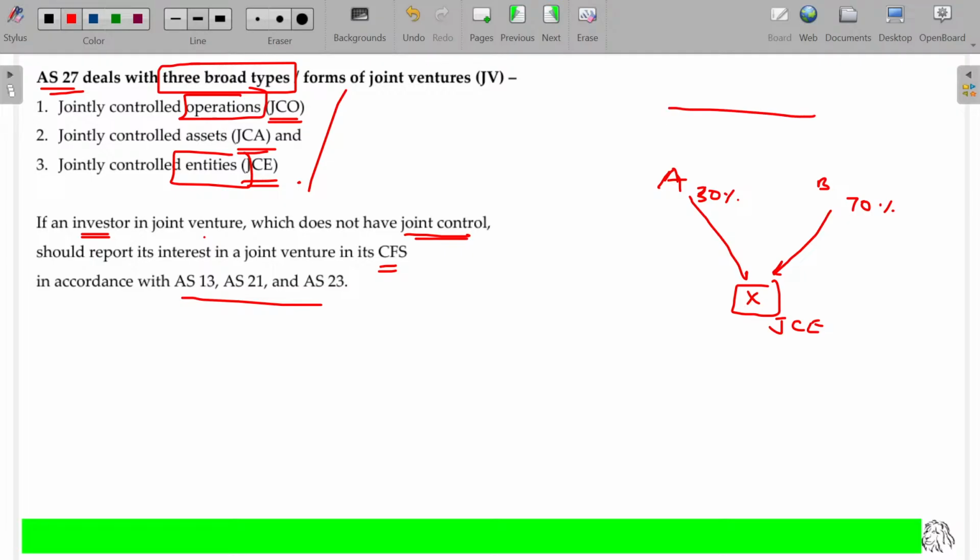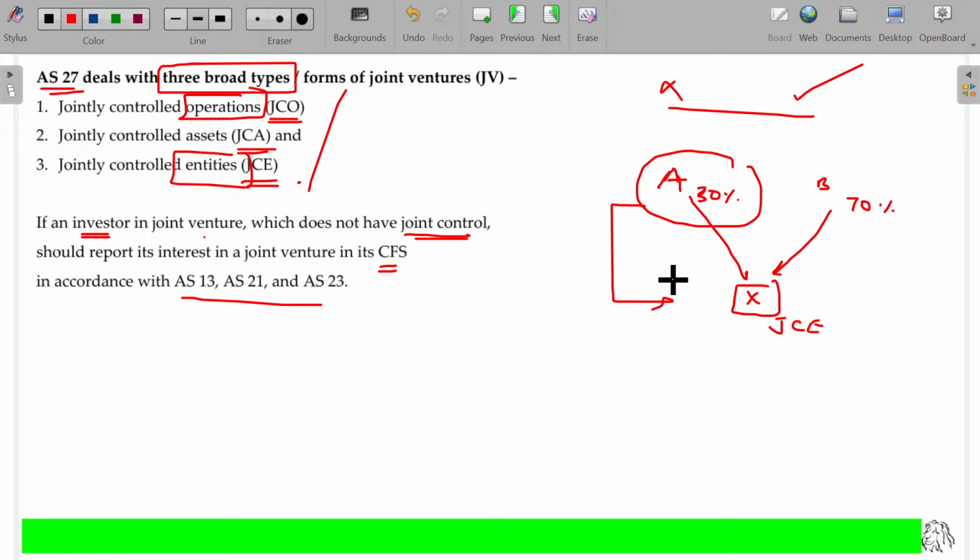As per the mutual agreement, all decisions are taken by B only. A has no role in making any policy decisions in X, but revenue is shared between A and B in the ratio of 30:70. B says, sir, you invest, thereafter you don't disturb me, I will take care of all these things. Whatever revenue is left over, you can take 30% for your investment. So in this case, A has no control over X.